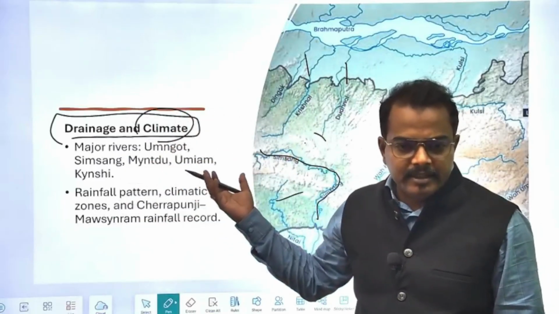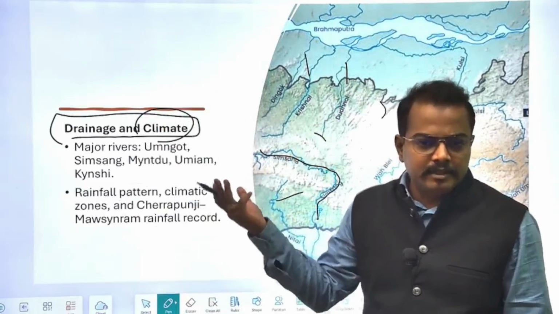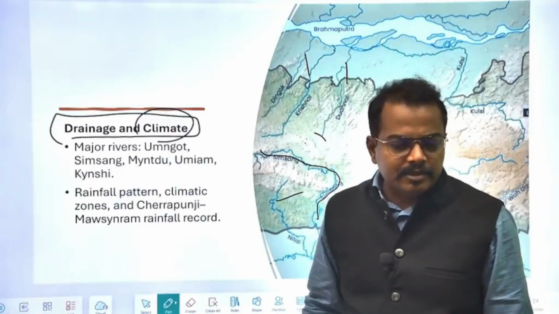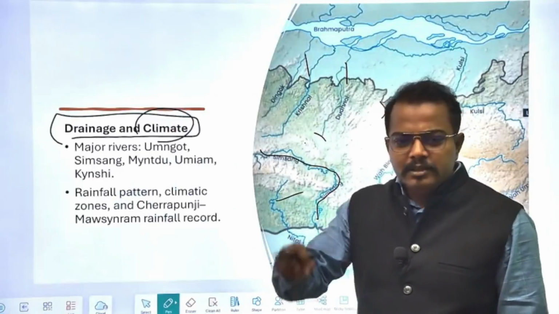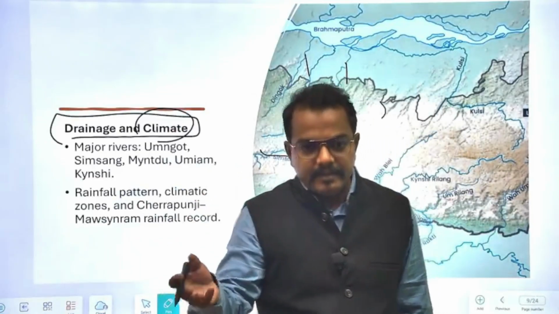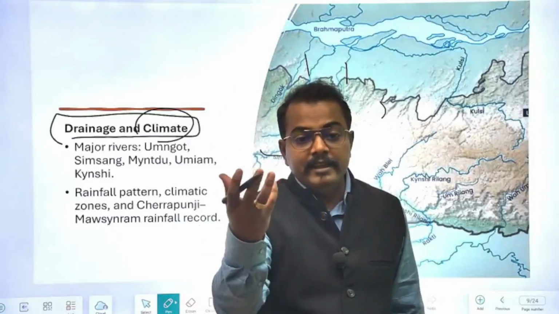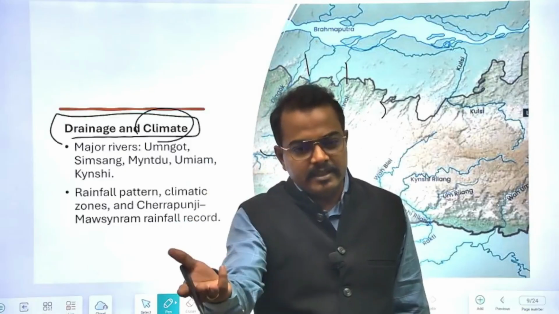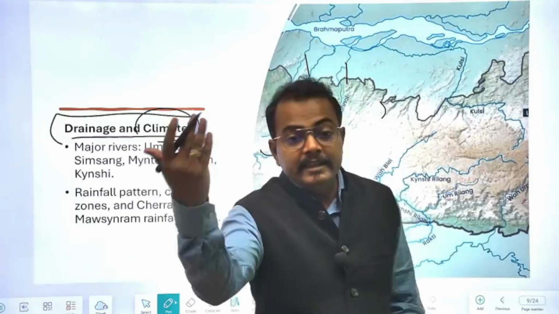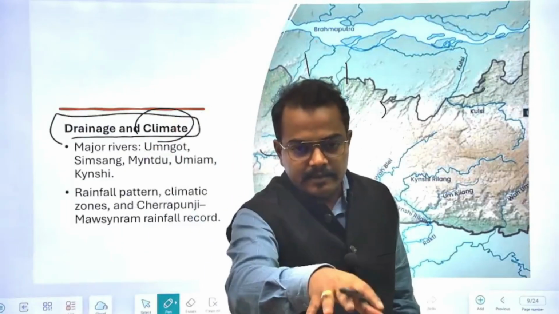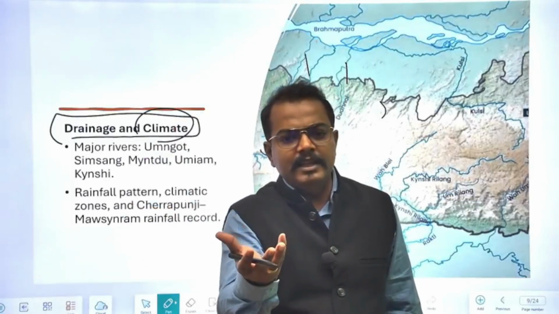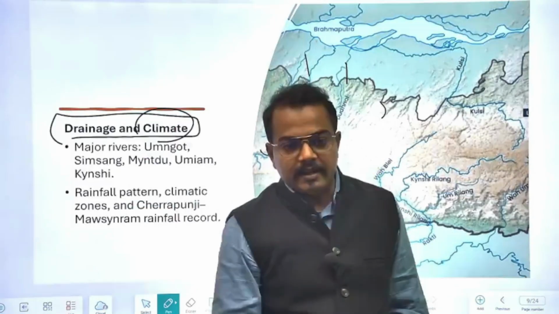So drainage system and climate, again, like I said earlier, Meghalaya has a very different kind of rainfall, more than 1200 centimeter plus annual rainfall. So again you have to understand from the perspective of climate, because once there is a huge rainfall in this region, then the entire vegetation will be very thick. You will have a very dense, evergreen forest in this area. Similarly, the species which are dependent on these forests will again be of a very typical nature. The species will have similarity with the Western Ghats.